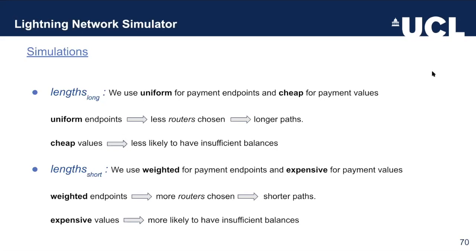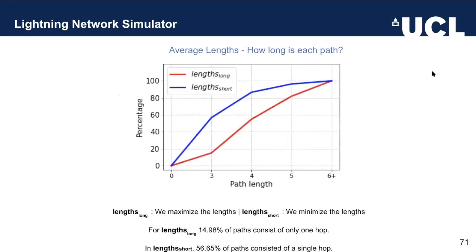Similarly, we used cheap values because we wanted to minimize the probability of getting insufficient balances. And accordingly, we used weighted for payment endpoints for length short and expensive for payment values. When we fed this data into our simulations, we figured that in the scenario where we wanted to maximize the path lengths, even in this case, almost 15% of the payments had still only one hop. When we tried to make them as short as possible, more than 56% of them had one hop between the sender and the receiver.